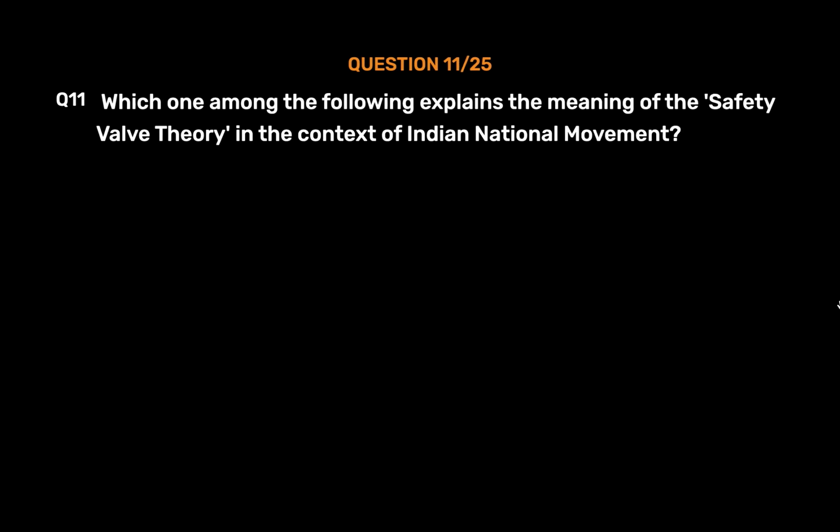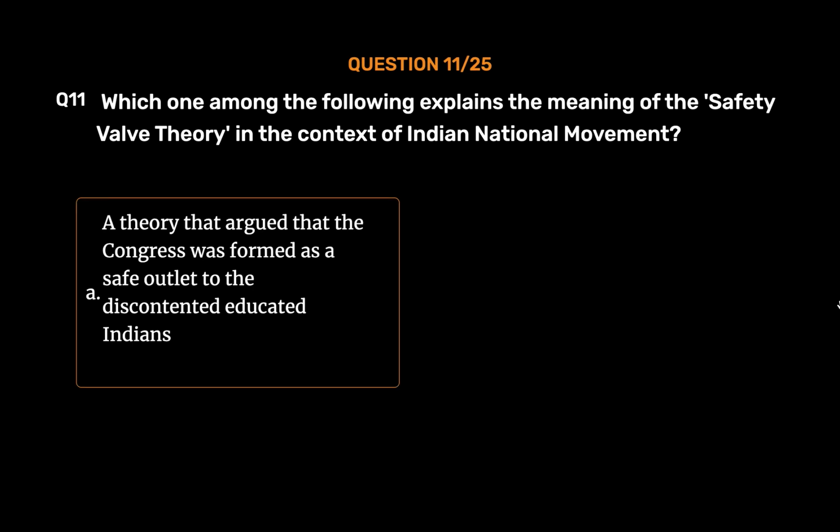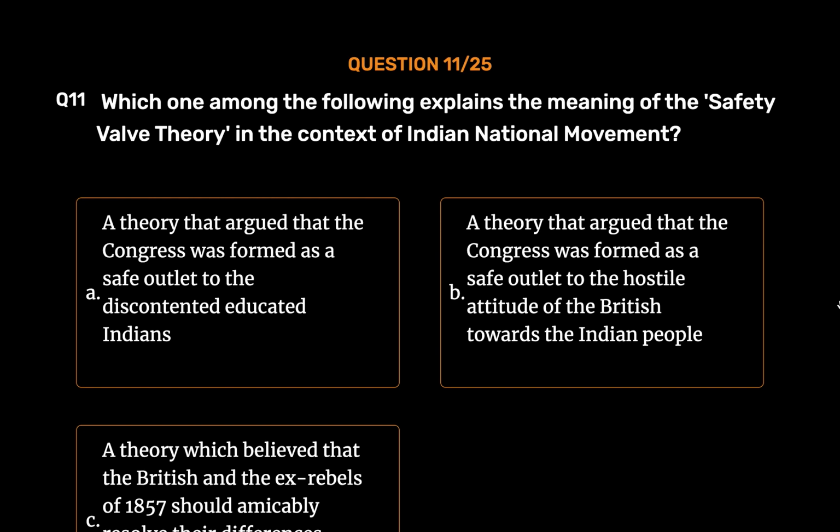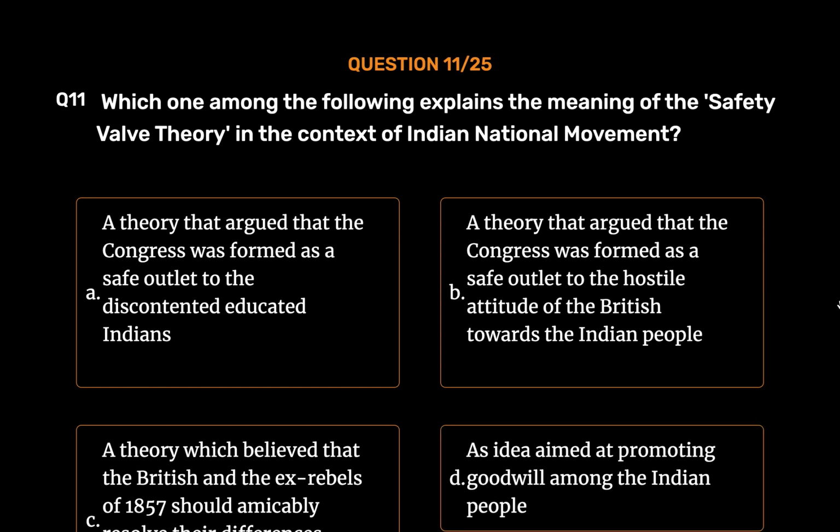Question number 11. Which one among the following explains the meaning of the safety valve theory in the context of Indian national movement? Option A. A theory that argued that the Congress was formed as a safe outlet to the discontented educated Indians. Option B. A theory that argued that the Congress was formed as a safe outlet to the hostile attitude of the British towards the Indian people. Option C. A theory which believed that the British and the ex-rebels of 1857 should amicably resolve their differences against each other. Option D. An idea aimed at promoting goodwill among the Indian people. The correct answer is Option A.